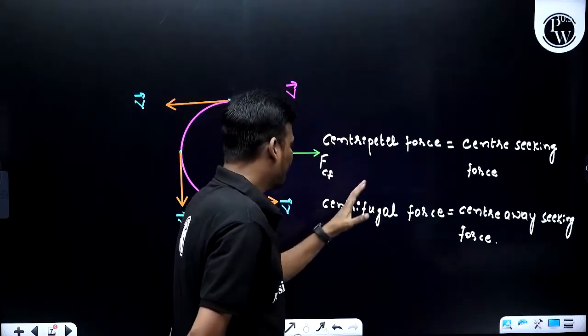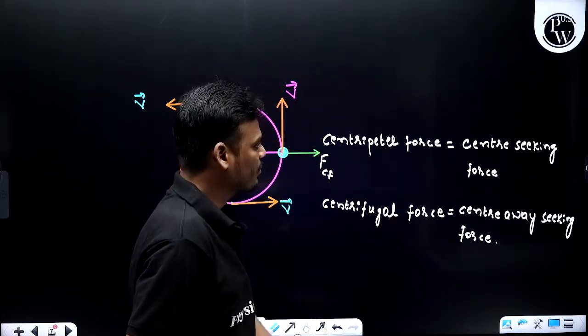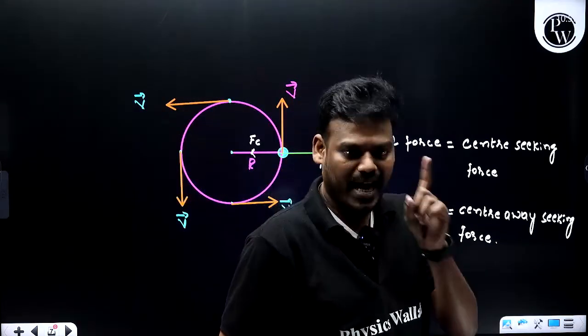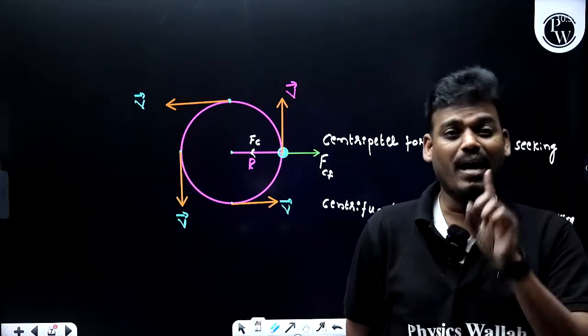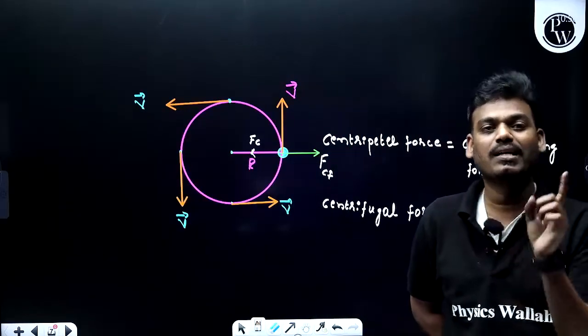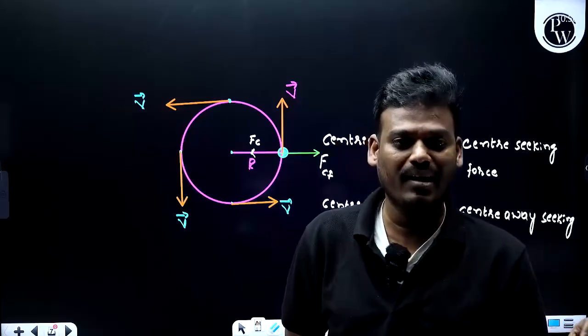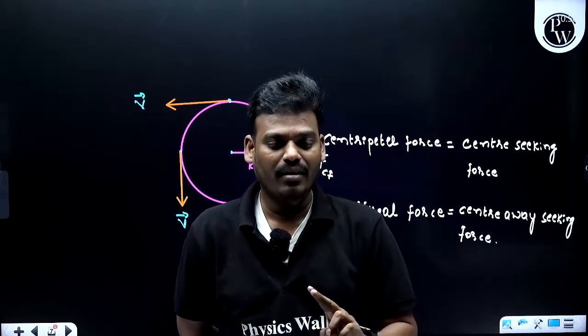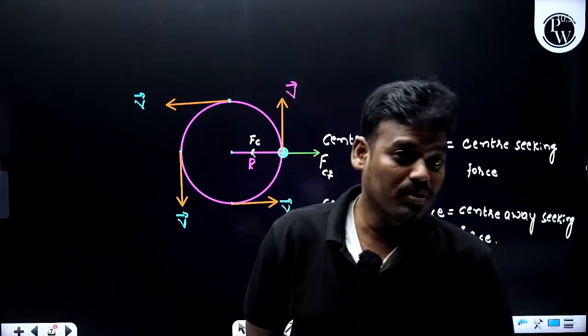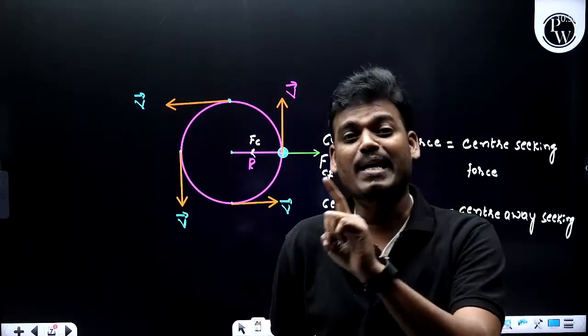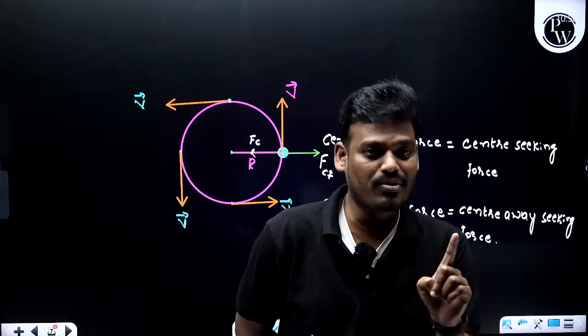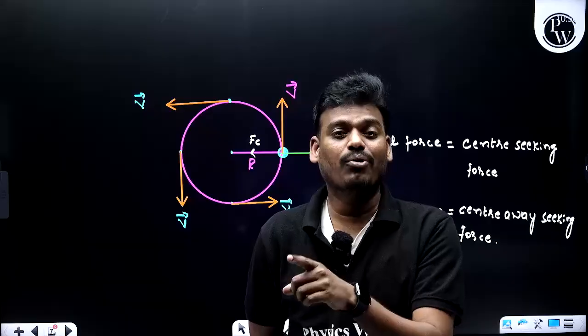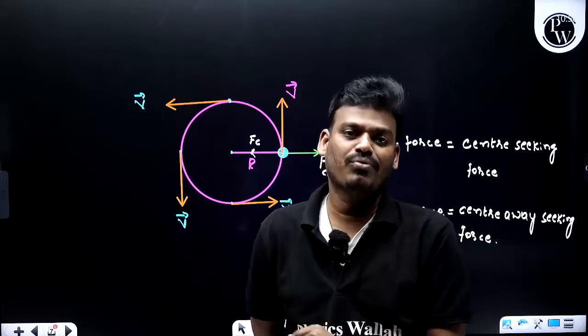Now centripetal force and centrifugal force, it is understood. That means if any particle or body or object is moving in a circular path, how many forces will be acting? Two forces will be acting. What are those forces? First one, centripetal force, that means center seeking force. The next one, centrifugal force, center away seeking force.